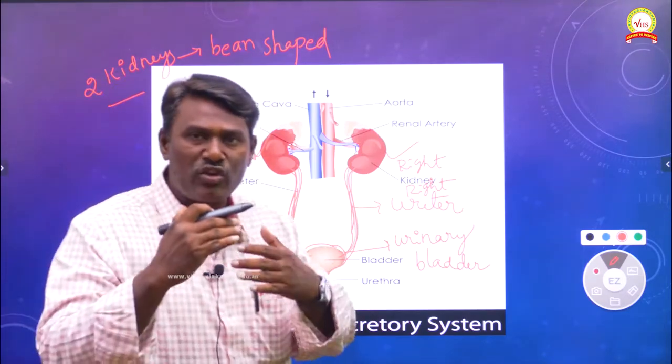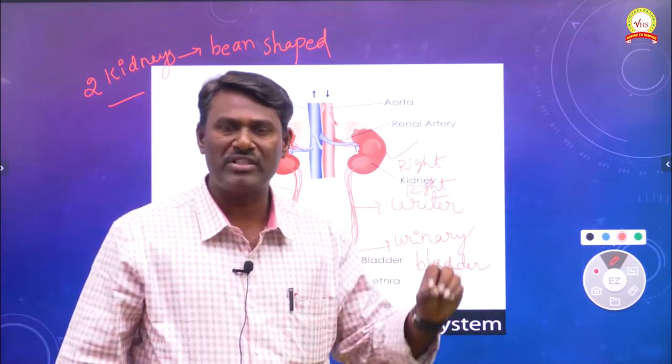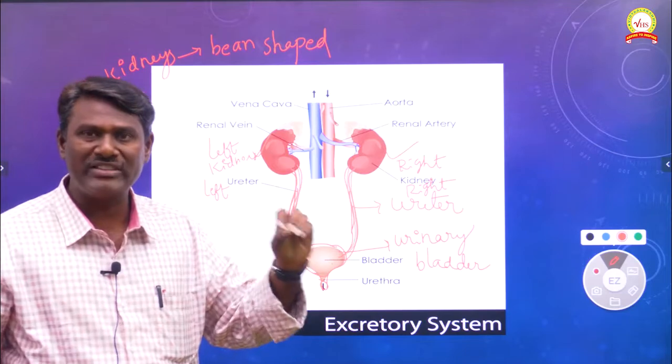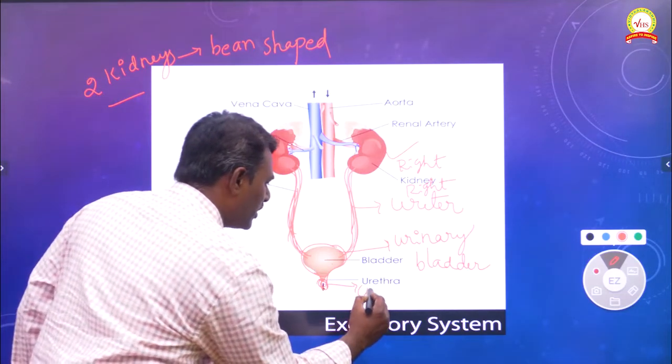When the urinary bladder is completely filled with urine, a little amount of urine is discharged to outside through a small hole-like structure, which we can call the urethra.